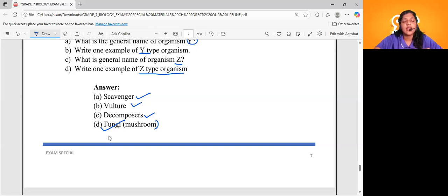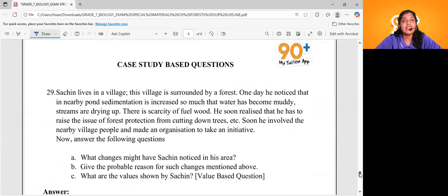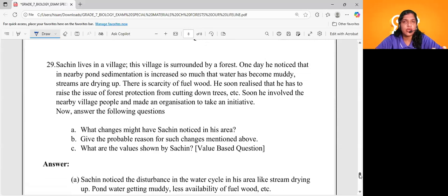Clear, yes? Very, very important question. You have to expect this type of questions from this chapter. You have to apply that particular concept, then find the answers. Okay, that is a smart way to think about it and find out the answer. Now coming to the last section, which is a case study based question. So you know the rule of case study, right? The passage will be given and you have to read the passage thoroughly and answer the